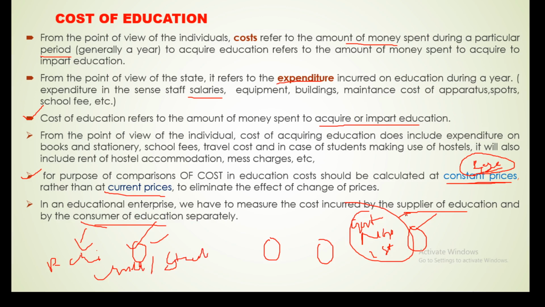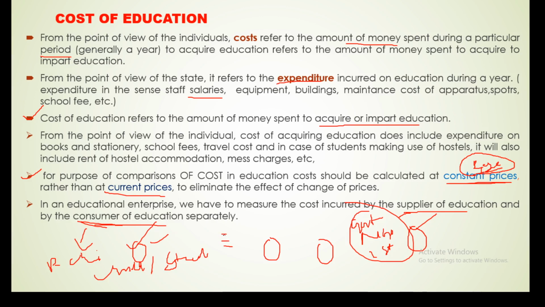So the government, the NGO, non-government organization, and the institution are also spending money for imparting education. The individual consumer, the parents of the student, also spend money in the sense of providing hostel fee, tuition fee, uniform, and other fees, also transportation.